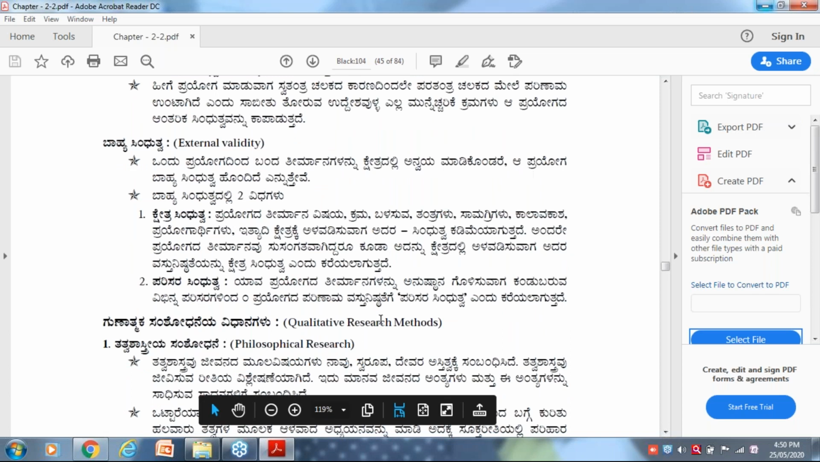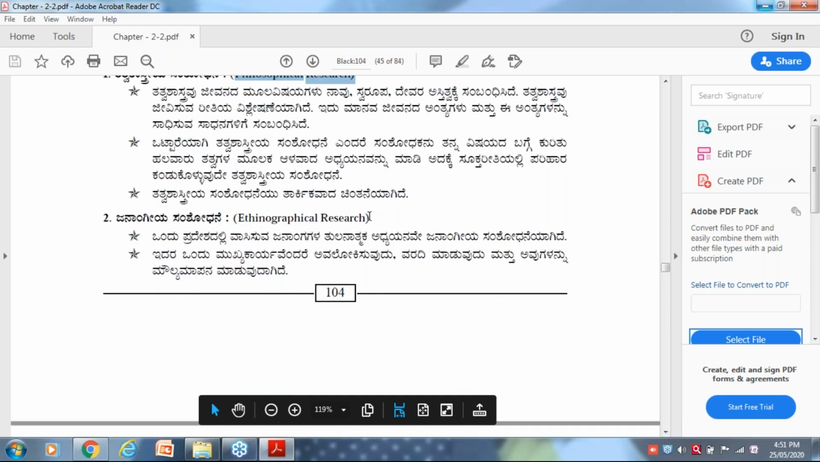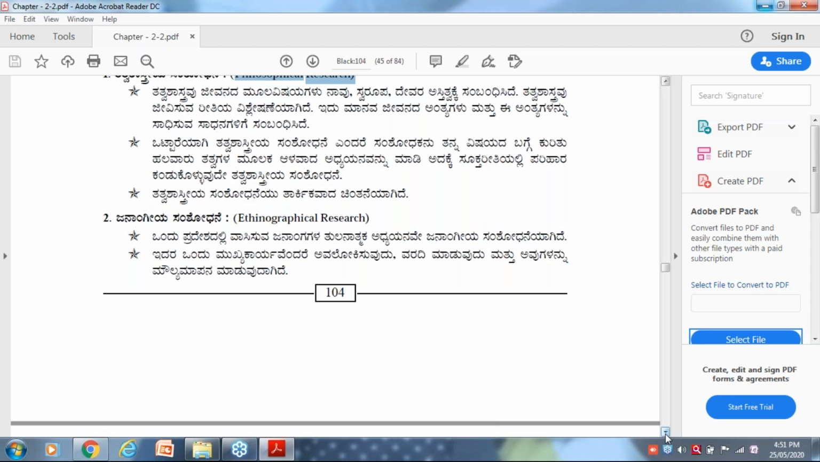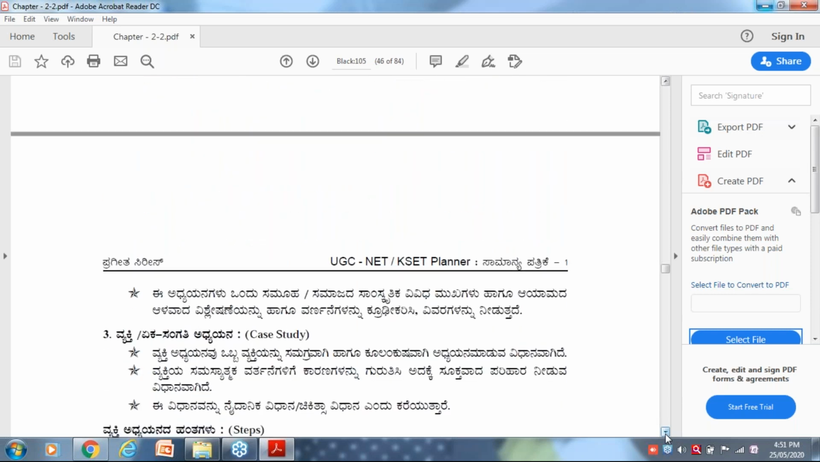Next, qualitative research methods. The types of qualitative research methods are philosophical research, then ethnographical research method. It's the study about generations, a comparative study of generations, tribes, like that. Ethnographical research. Next, case study.